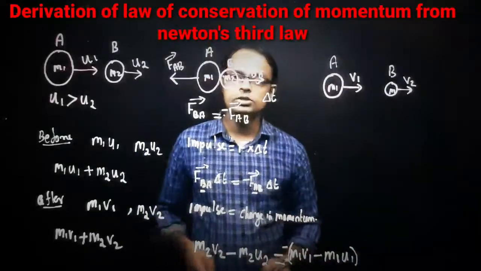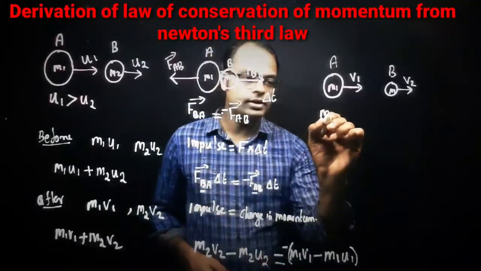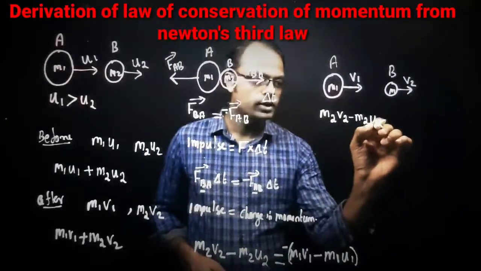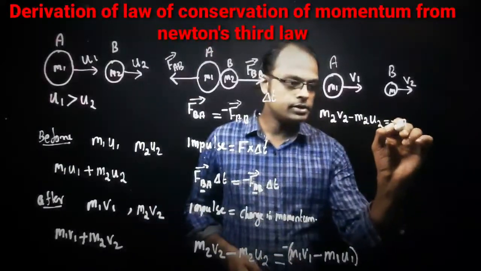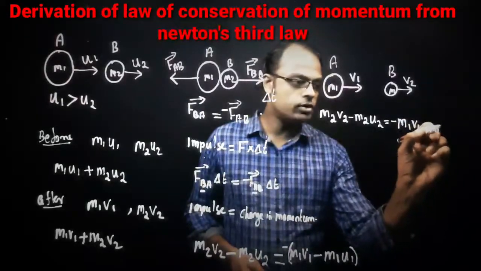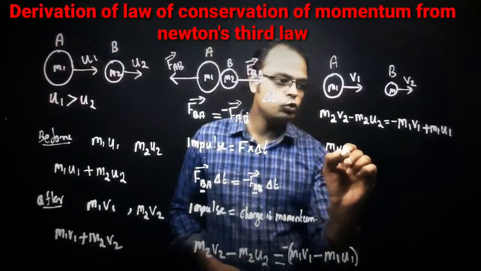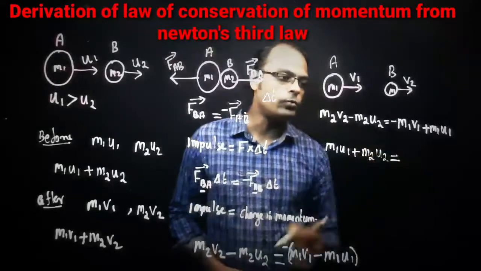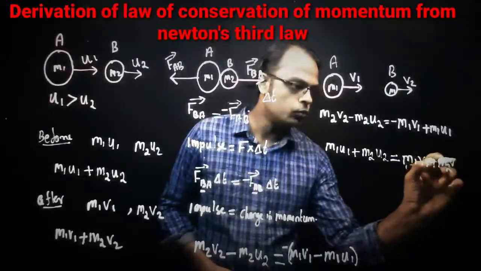Now just rearrange this equation and let's see what equation you are getting. Same formula we can write here: M2 V2 minus M2 U2 is equal to, if you take the minus sign inside, minus M1 V1, minus into minus plus M1 U1. We can write this equation as M1 U1 plus M2 U2 is equal to M1 V1 plus M2 V2.